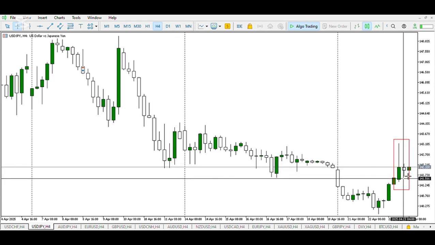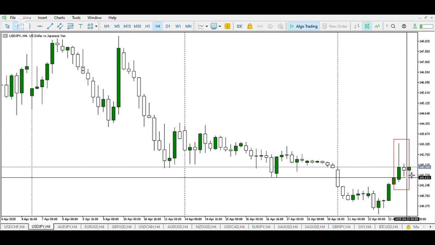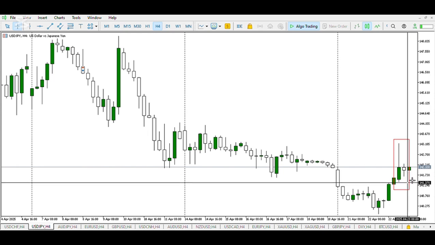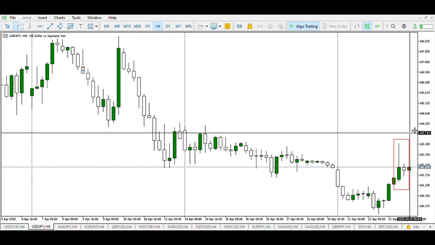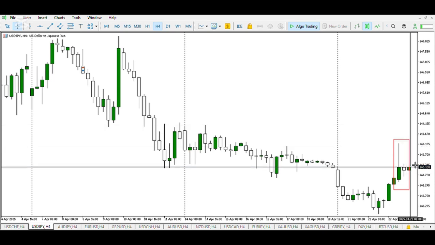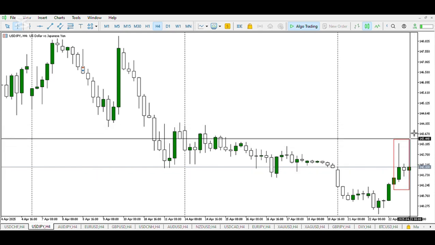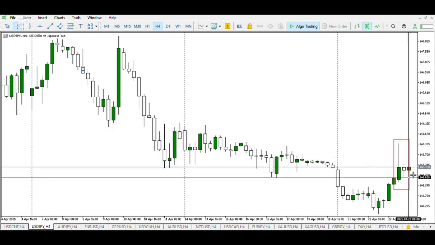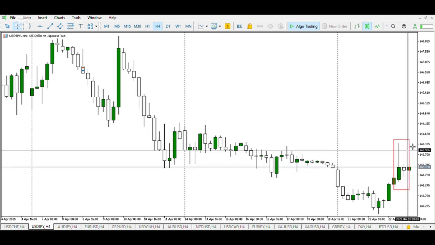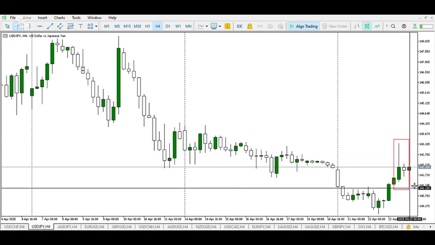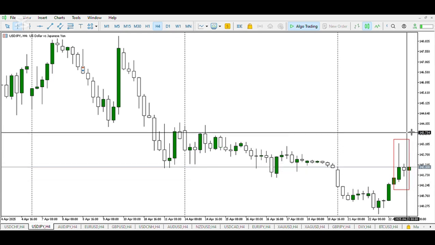So if we are going to have an accumulation, a manipulation and a distribution, we are going to expect the low of the day to be broken to induce more sellers to have a sell to buy. Then the buyers will push price up, break the high of today. Then we can conclude that the USD/JPY is going to rally higher. Mind you, if an AMD is going to play out, we expect the low of the day to be raided, then we expect the high of the day to be broken, and these two moves must not be more than 2 candles.